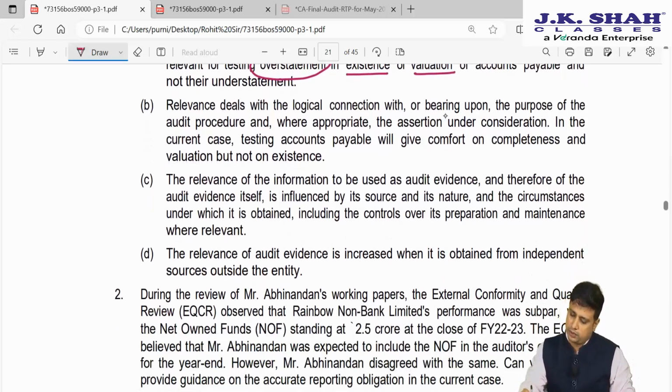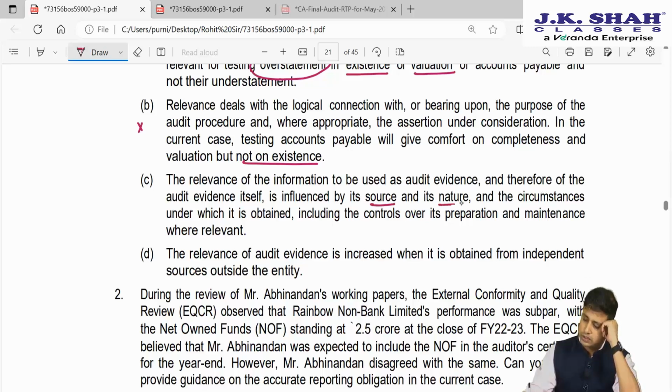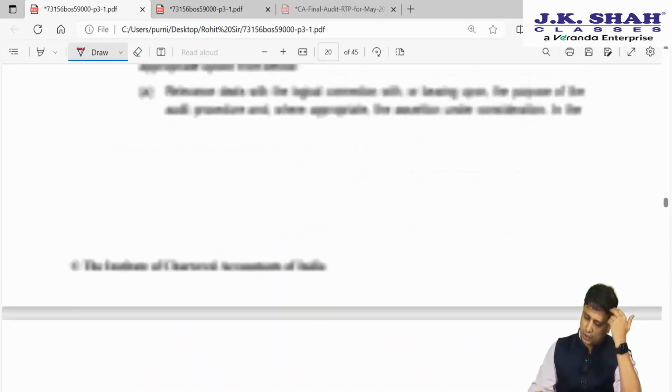Relevance: logical connection with or bearing upon the purpose of audit procedure, where appropriate, assertions under consideration. In the current case, testing payable will give comfort on completeness and valuation but not on existence. See, these procedures will help us to identify whether that accounts payable are in existence. So this is not relevant. Next, they are saying relevance of information to be used as evidence, and therefore audit evidence itself, is influenced by source, nature, and circumstances under which it is obtained. So they are in general saying something not relevant to the case at all. Relevance of evidence is increased when it is obtained from independent sources. So again not relevant. So the answer here is quite evidently A.